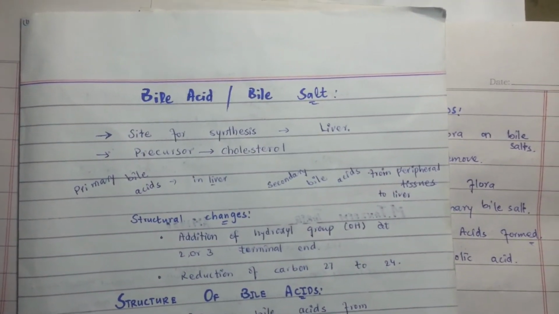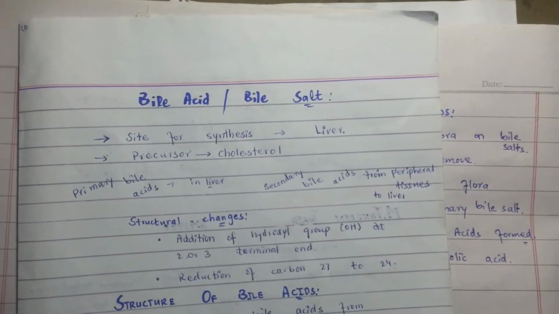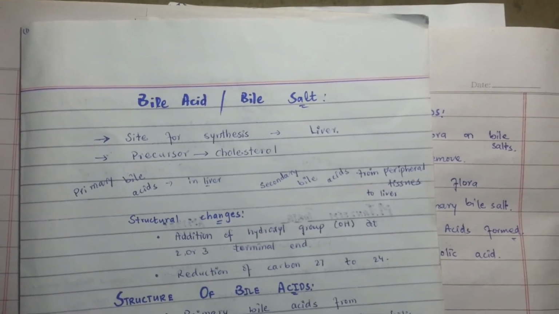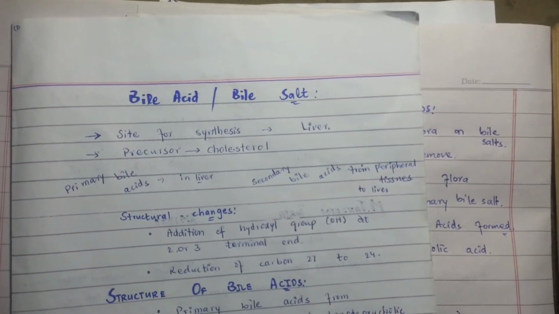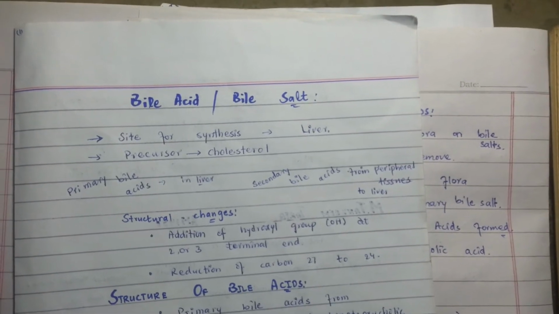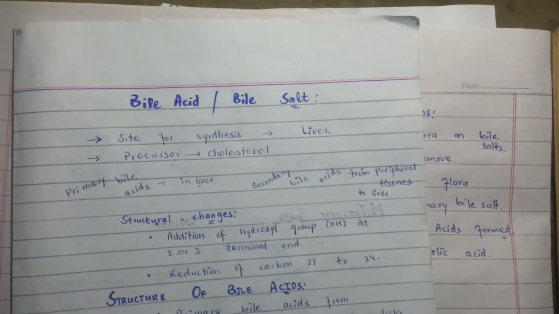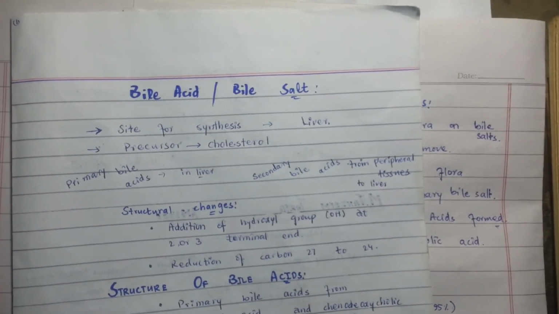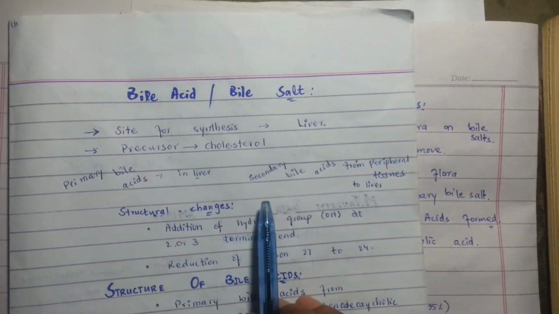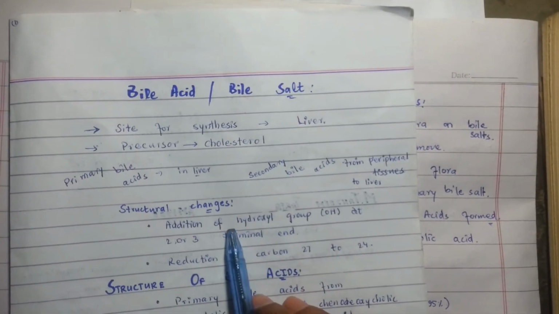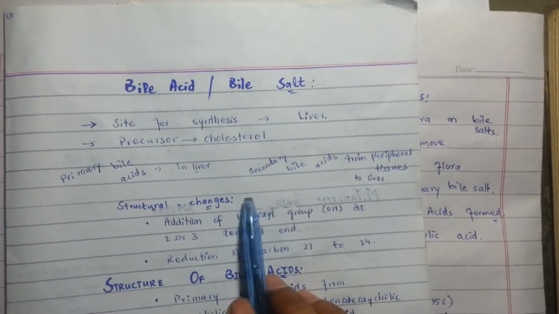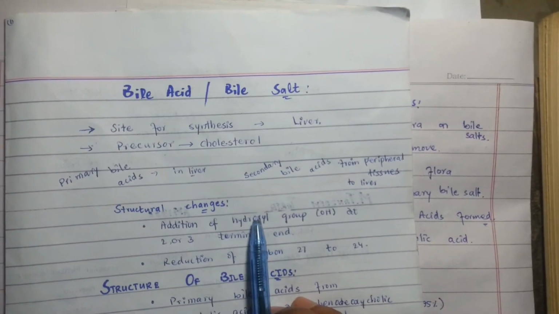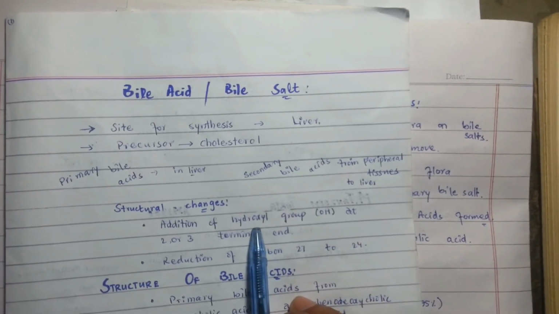They are the quantitatively most important organic components of the bile, which can pass directly from the liver to the intestine. The bile is synthesized in the liver, and from the liver it passes directly to the duodenum part of the intestine through the bile duct, where it can be stored in the gallbladder when not immediately needed for digestion.